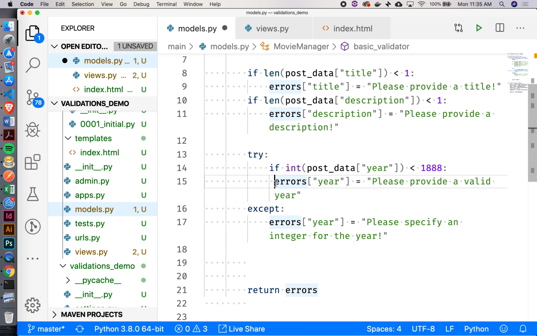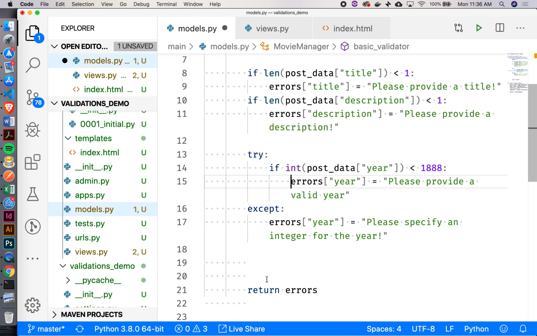It's going to look a little nasty because we're going to have an extra level of indentation here. So in other words, we're going to try this thing that we had previously, okay? And if it breaks, what I know is that they've entered some kind of an invalid year, right? Because I know that it can break if they enter in nothing at all.